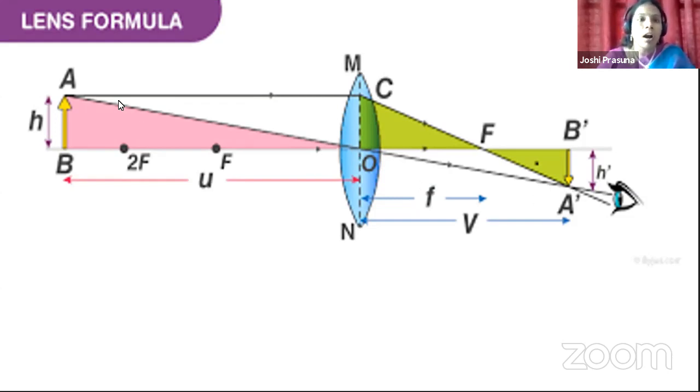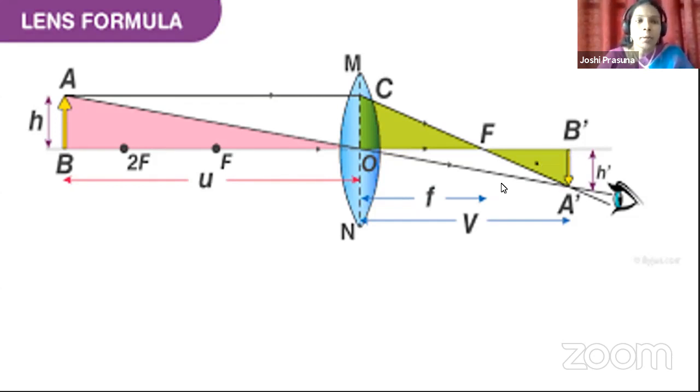So if you observe, how many incident rays do I have? Two incident rays, they are AC and AO. How many refracted rays do I have? Two refracted rays corresponding to those two incident rays, that is CA dash and OA dash. If you extend them back, what happens? They will intersect at a point. So that point gives the image of A. So we all know from there, if you draw a straight line towards the principal axis, that gives the nature of the image or the position of the image.